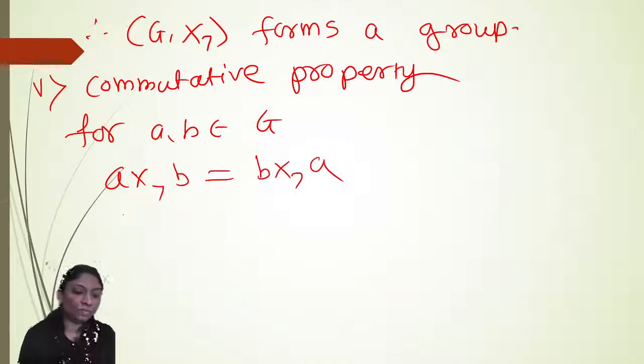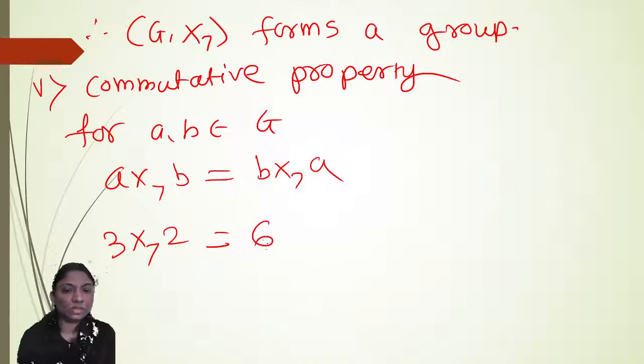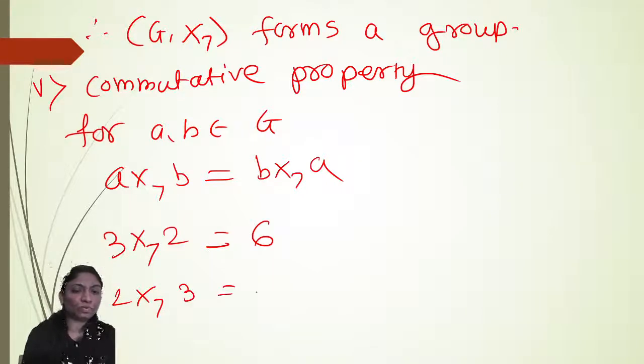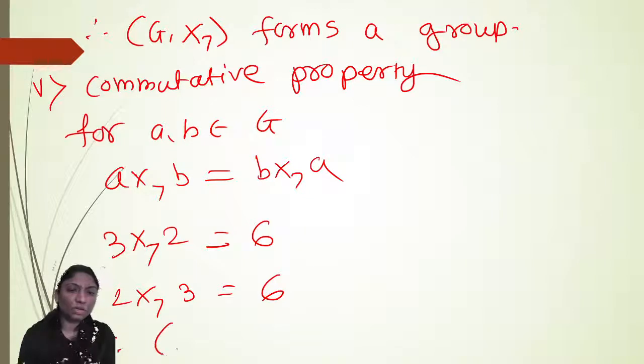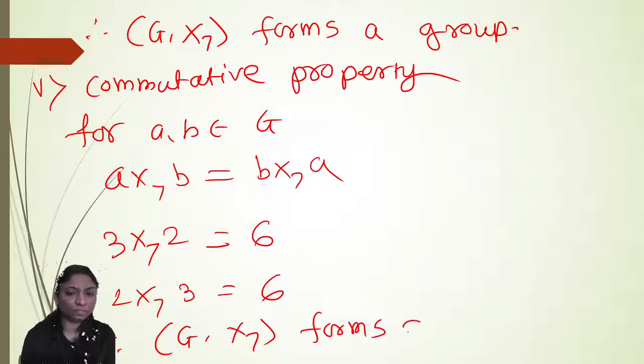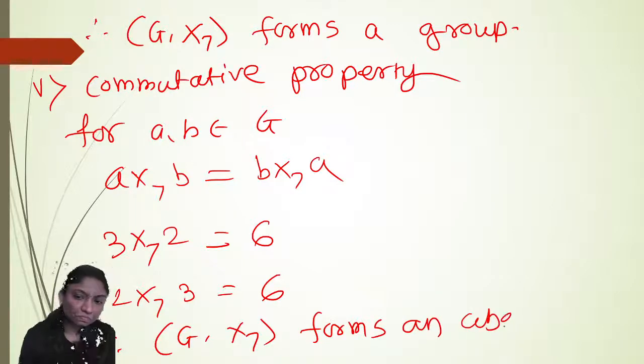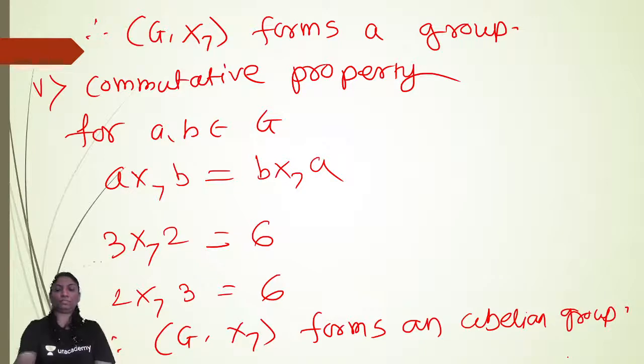So obviously 3 multiplication modulo 7 2 is equal to 3 into 2, 6, and 2 multiplication modulo 7 3 is again 6. So commutative property also holds. Therefore, G with respect to multiplication modulo 7 forms an abelian group.